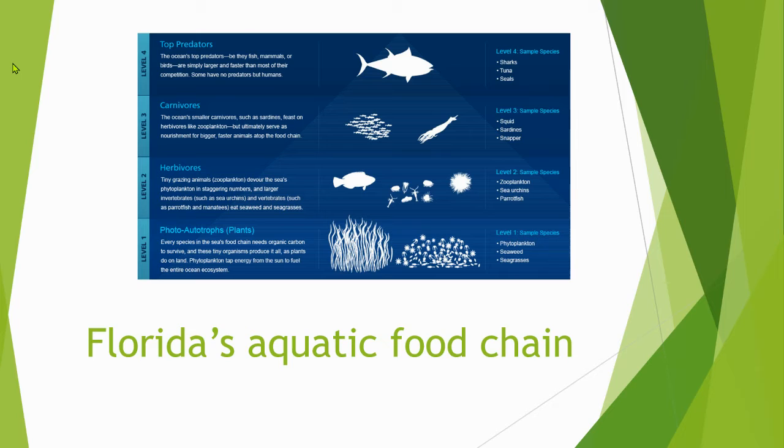Carnivores, the ocean's smaller carnivores such as sardines feast on herbivores like zooplankton, but ultimately serve as nourishment for bigger, faster animals atop the food chain. Finally, top predators. The ocean's top predators, be they fish, mammals, or birds, are simply larger and faster than most of the competition. Some have no predators but humans.